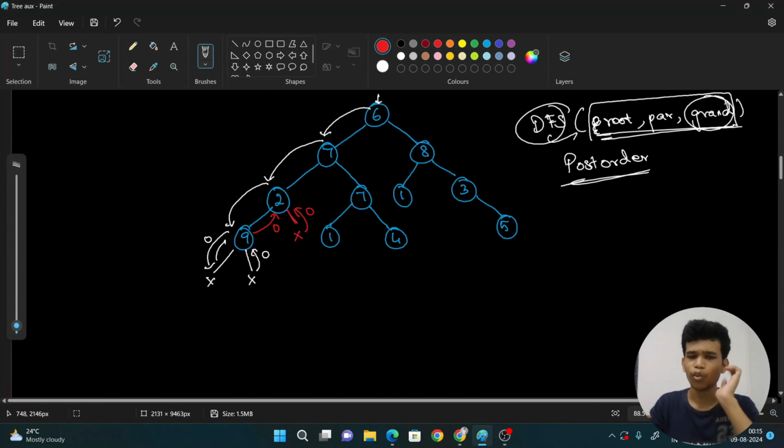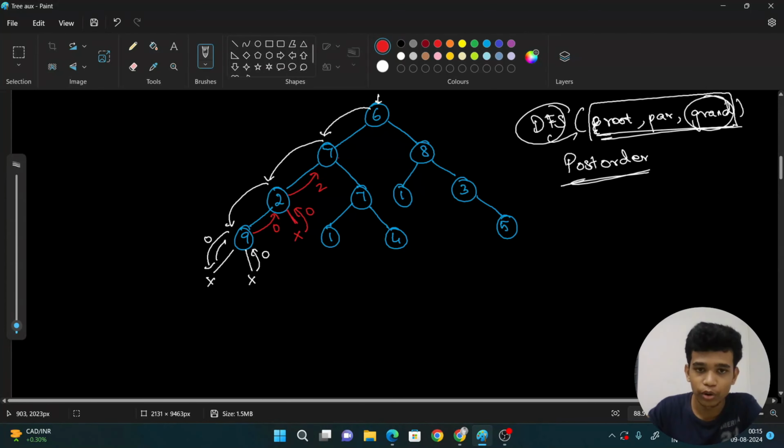Now, 2. What is the 2's grandparent? It is 6. 6 is even, right? So I want to take this 2 in my answer. What is my left subtree's answer? It is 0. What is my right subtree's answer? It is also 0. 0 plus 0 plus I want to take myself, so plus 2. So it is 2.